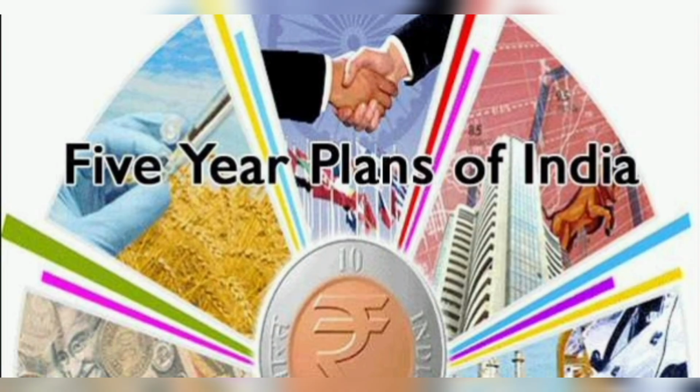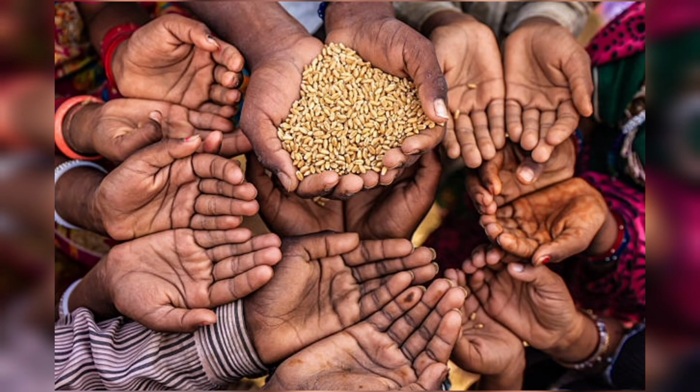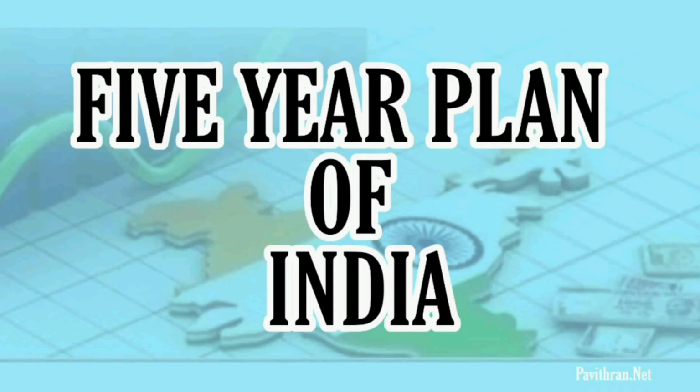5-year plans are set up in order to boost economic prosperity for the development of the nation and for being self-reliant. After the end of British rule in India, India was economically weak. In order to be economically stable, India needed proper planning. So, India adopted the system of 5-year plans.